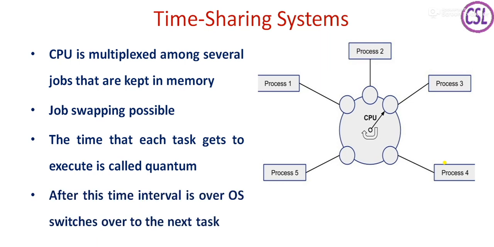So after the time interval, the operating system makes the CPU switch from one task to another task. In these time sharing systems, the operating system provides for the CPU to swap between the processes based on the time quantum. Once the time interval is over, the operating system gives control to the CPU to switch from the current process to the next process, even though the current process didn't complete.